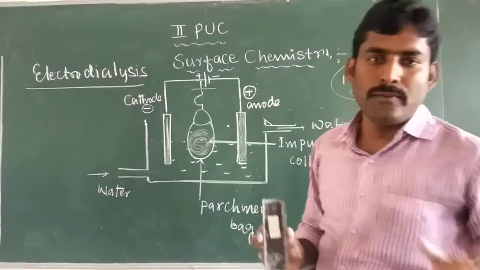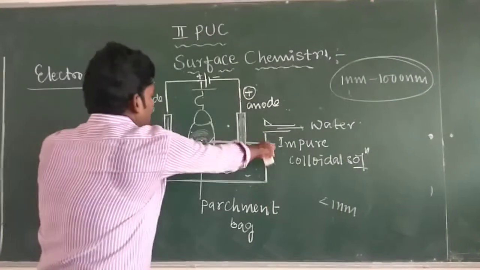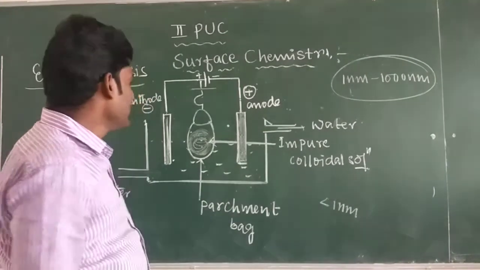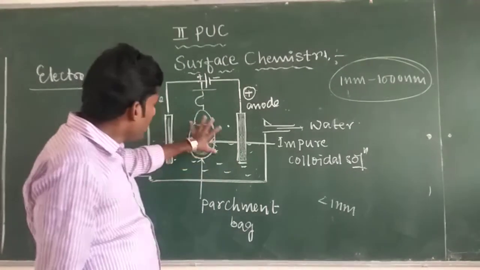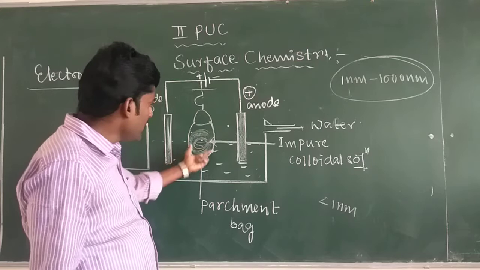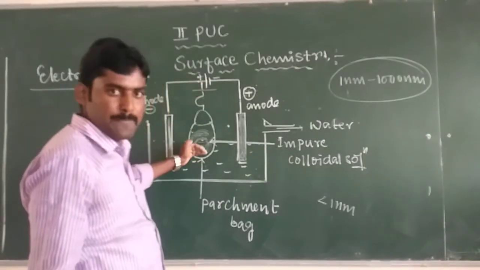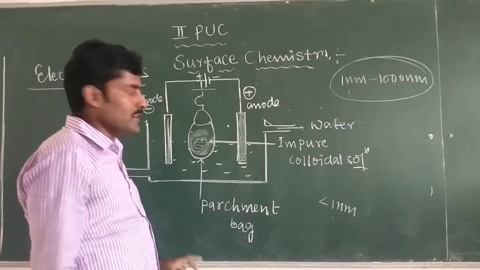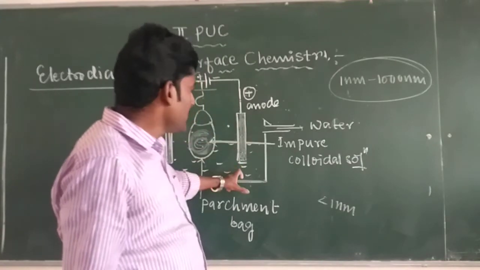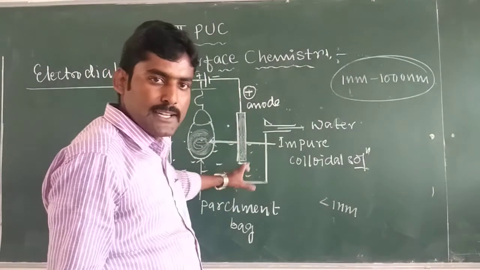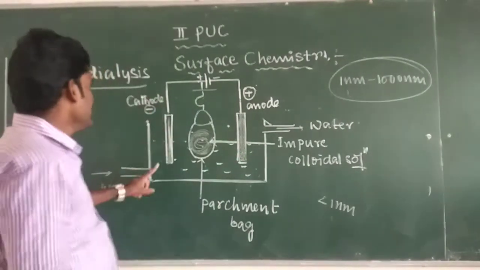of an electric field. In this electrodialysis, a vessel containing water is taken, and into that vessel a parchment bag containing impure colloidal solution is suspended, and two metal electrodes are placed into the vessel containing water, and the water is continuously kept changing.